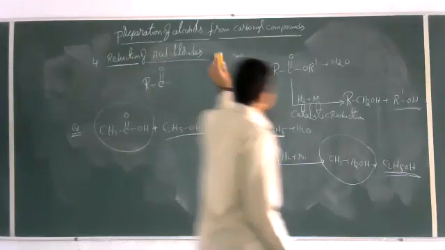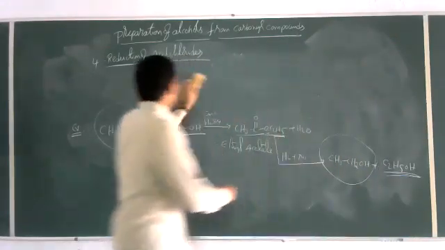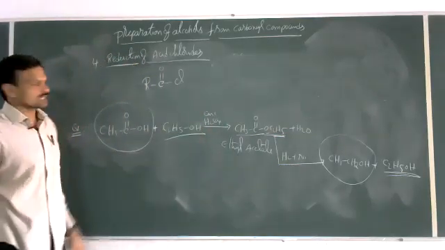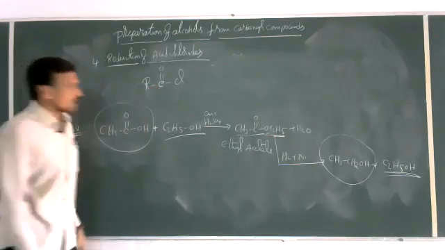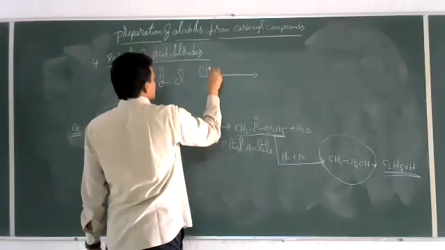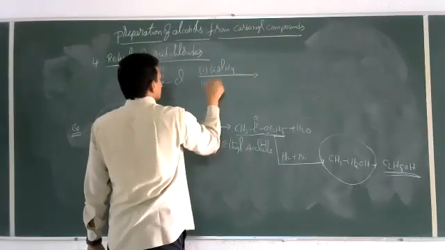What are acid chlorides? See, in carboxylic acid RCOOH, if OH minus is replaced by chlorine, this is called an acid chloride. And now this acid chloride on reduction in the presence of LiAlH4 followed by water,